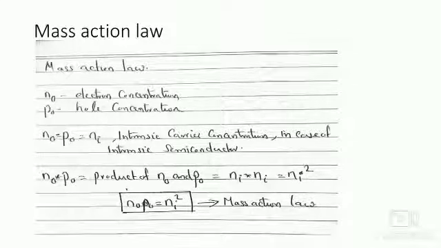That is, the number of electrons in the conduction band, called n0, and the number of holes in the valence band, called p0, are both equal in the case of intrinsic semiconductor at thermal equilibrium. Hence, when we take the product of these two terms, n0 multiplied with p0, we get ni into ni, equal to ni square. Therefore, the mass action law states that n0 p0 equal to ni square.